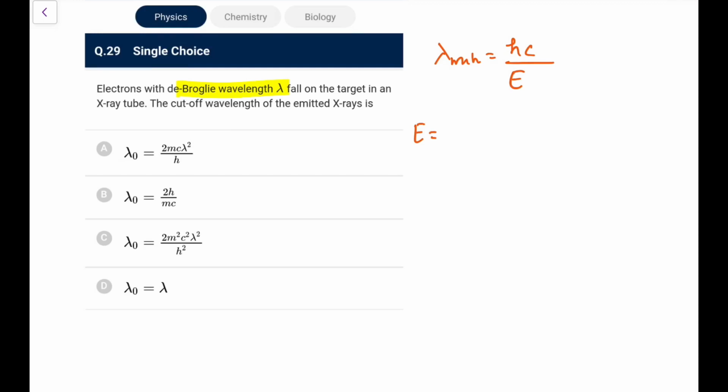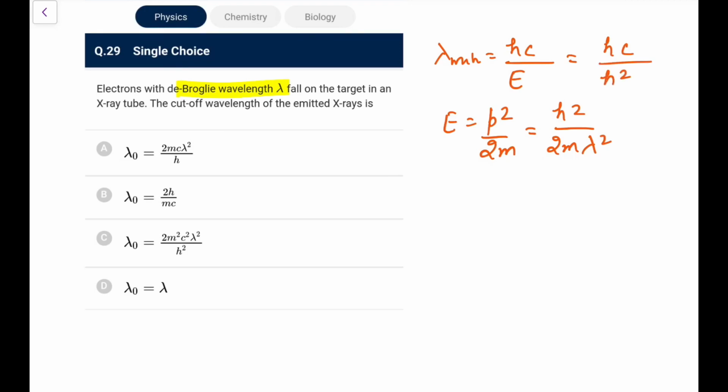The energy of the electron is kinetic energy, so energy is equal to p square by 2m, and p is h by lambda, so p square is h square upon lambda square. So energy is h square upon 2m lambda square. So lambda minimum is hc upon that, which is 2m lambda square c by h. So it is option A.